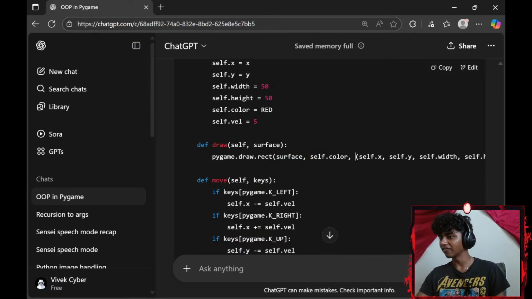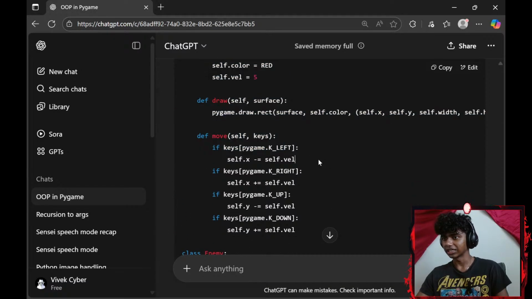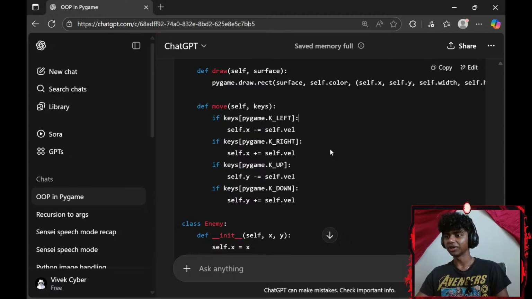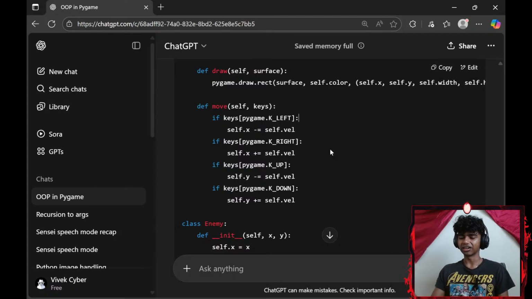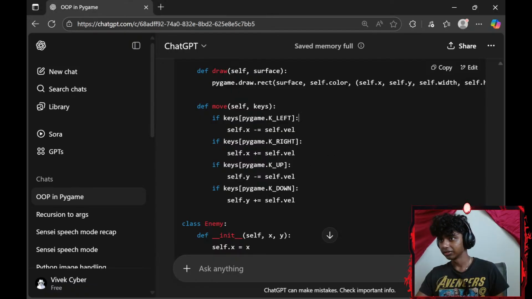Okay, and then we have self.x-axis, y-axis, width and height. So like a basic way to draw this thing. Okay, and then we go with a move function. It basically works like the regular move, the player movements. So we create a keys variable, set that equal to pygame.key.get_pressed, and then add a bunch of if statements. If key at index of pygame.K_RIGHT, we move our player to the right, like that stuff.